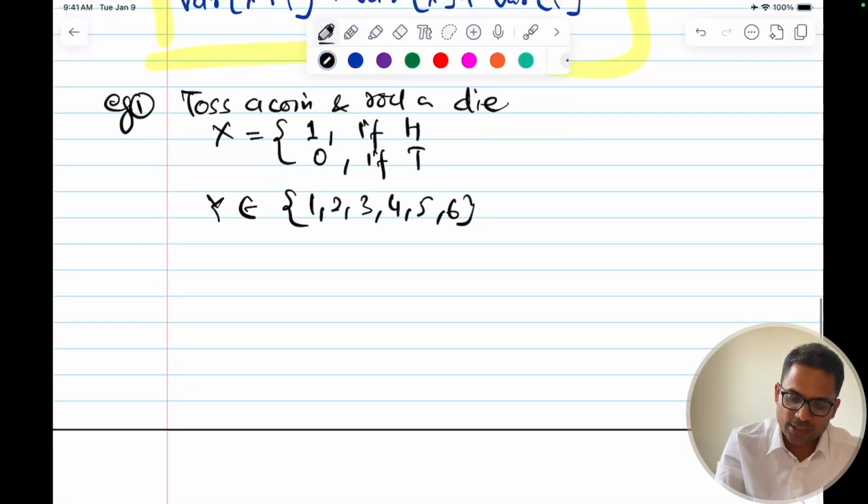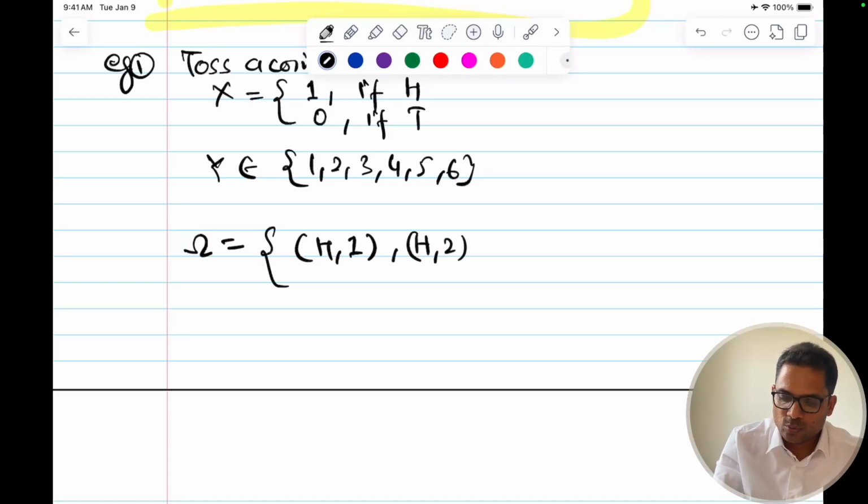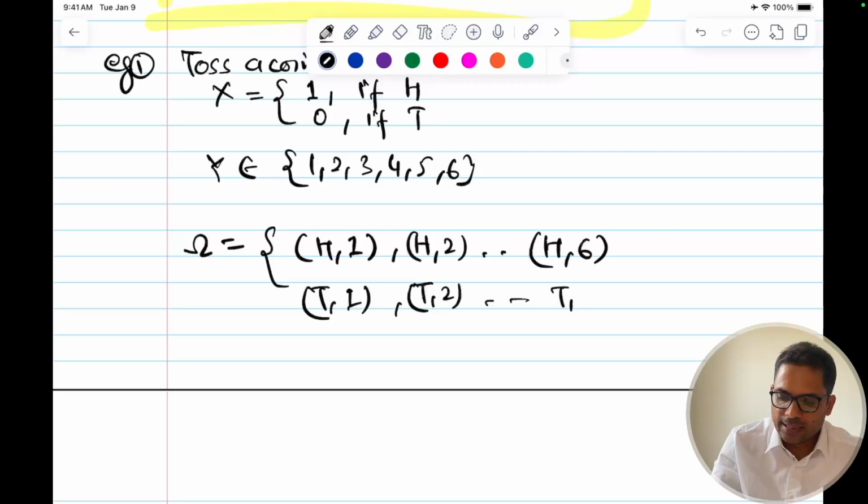What will be the outcomes? All the possible outcomes will be head and 1, head and 2, like this till head and 6, and then either we'll get tail and 1, tail and 2, and till tail and 6. So these are the possible 12 outcomes, 2 into 6, 2 from here, 6 from here.